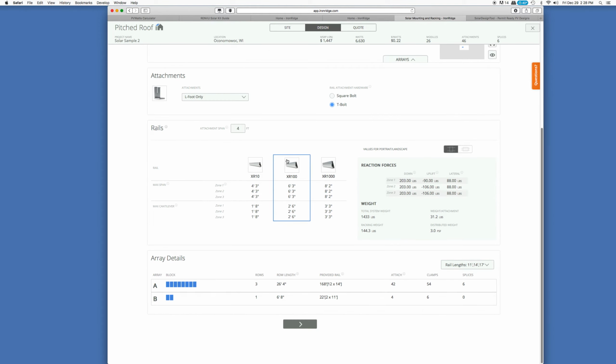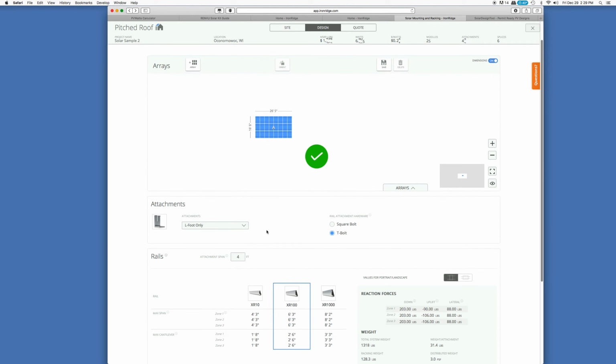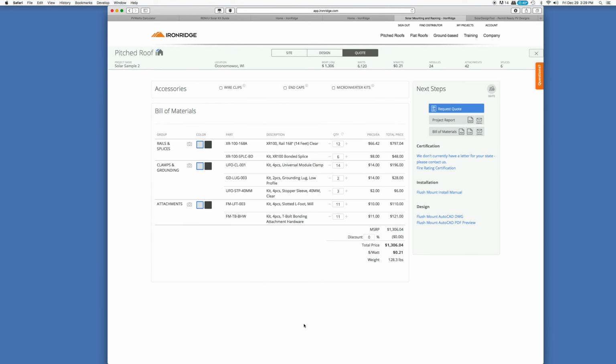I'm just going to delete that, and we'll go to the next section. Okay, so at this part, it's showing us our bill of materials. Oh, and let's go back for 1 second because I deleted that second array, but it was still showing up down here. It's clear now. There we go. That's better. So for the rails, we're going to need 12 of those 14-foot rails. We're going to need 6 splices because 2 14-foot rails are going to be connected together to make a 28-foot rail.